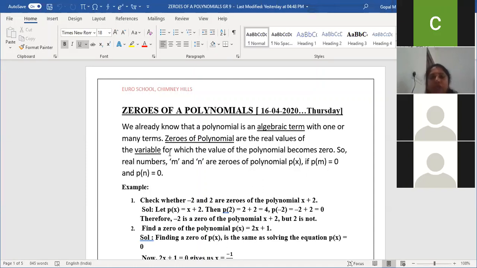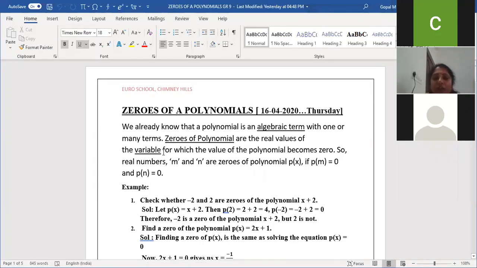Here, zero means, what variable value we are going to find out. That's it. Zeros of a polynomial are the real values of the variable. So here, what is the exact value of the variable we are going to find out. That is the zero of a polynomial, where the value of the polynomial becomes 0.